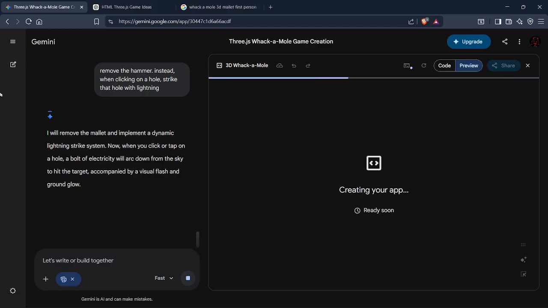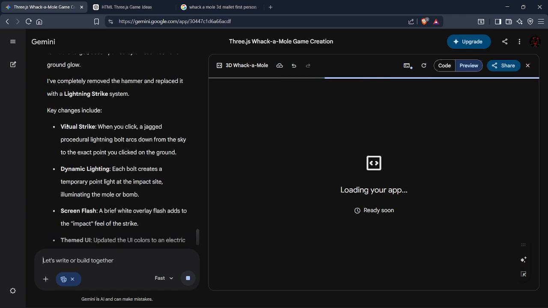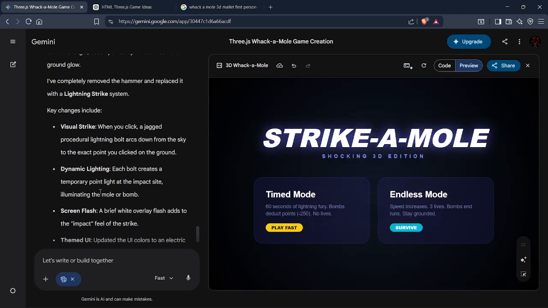All right, removing the mallet, and I don't remember how to pronounce this, mallet. Yeah, it's probably mallet. And implement a dynamic lightning strike system. Now, when you click or tap on a hole, a bolt of electricity will arc down from the sky to hit the target, accompanied by a visual flash, a round glow, and a jagged visual strike.